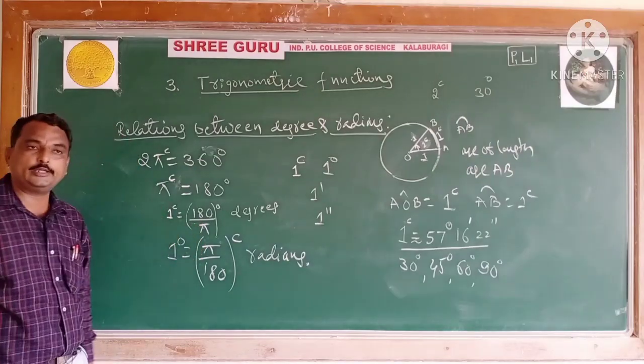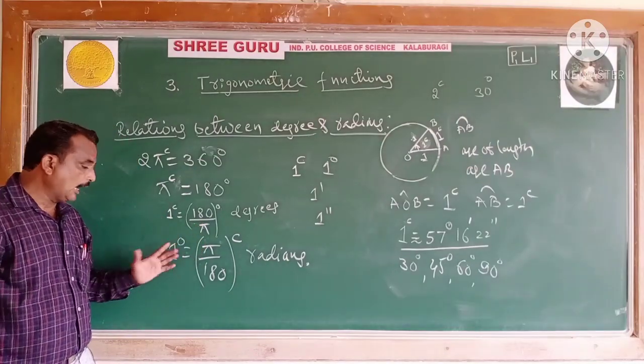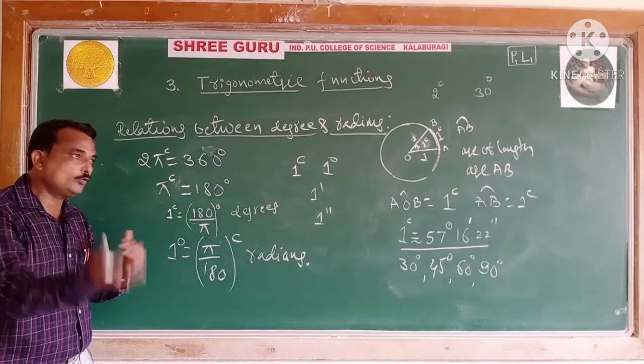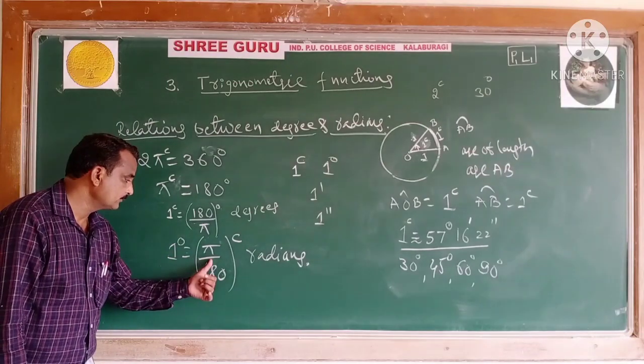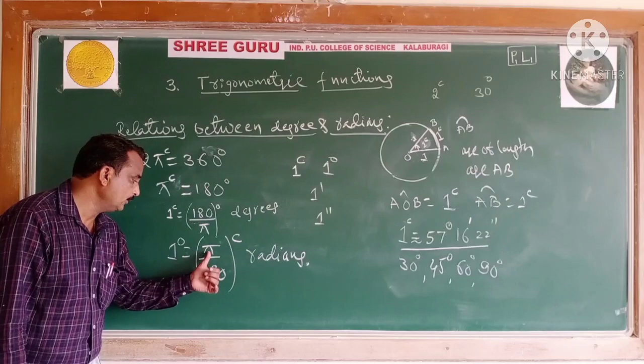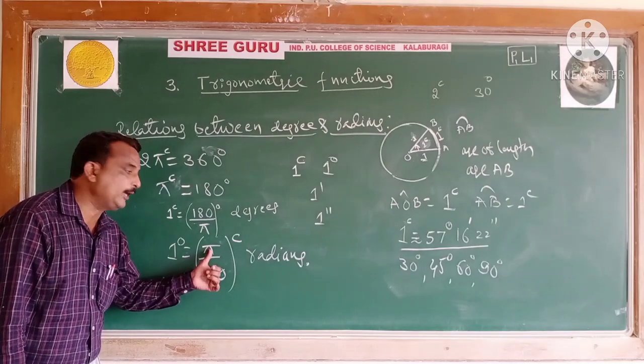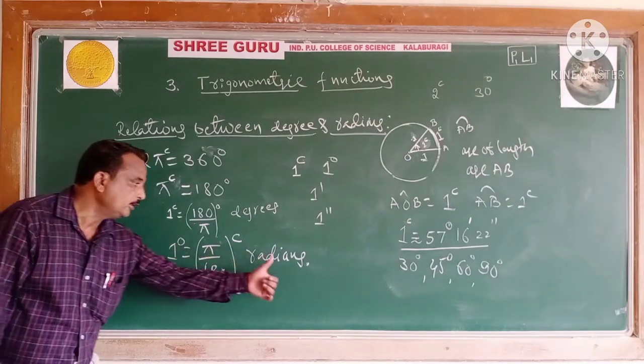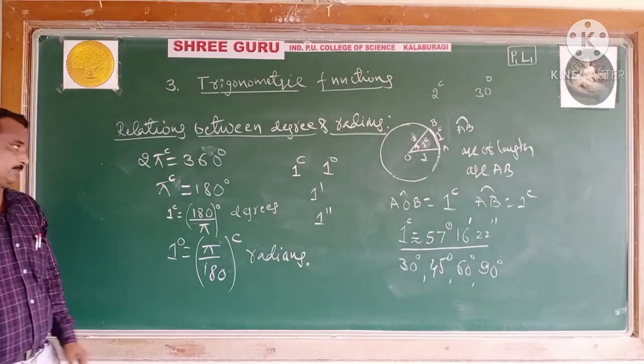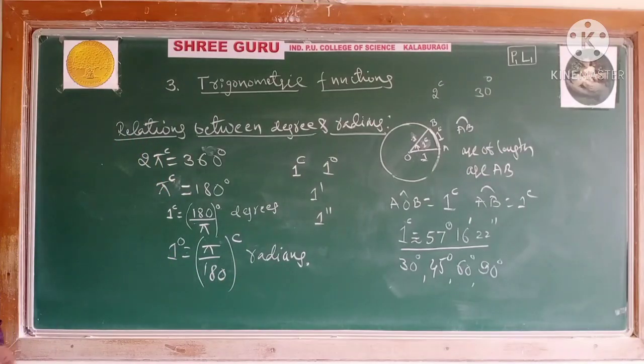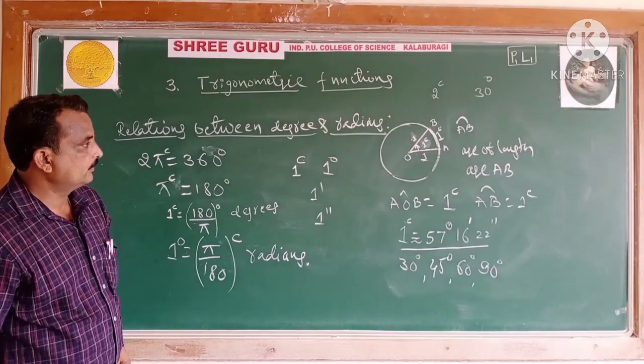And to convert degree to radian, you have to multiply by pi by 180, and you will get it in terms of radians. This is about the relations between the degrees and radians.